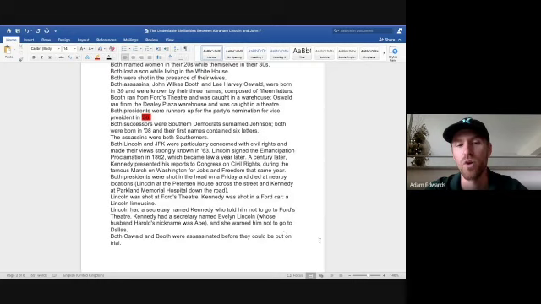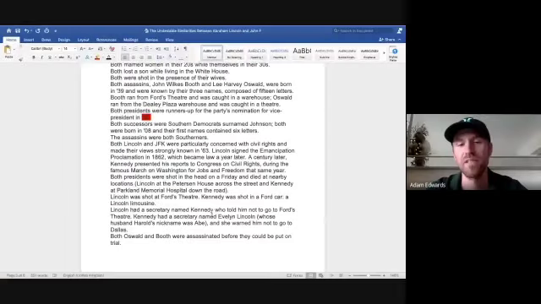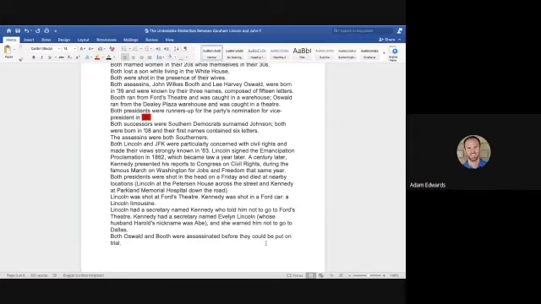Both presidents were shot in the head on a Friday and died at a nearby location. Lincoln at the Peterson House across the street, and Kennedy at Parkland Memorial Hospital down the road. Lincoln was shot at Ford's Theater. Kennedy was shot in a Ford car, a Lincoln limousine. Lincoln had a secretary named Kennedy, just outrageous, who told him not to go to Ford's Theater. Kennedy had a secretary named Evelyn Lincoln, whose husband Harold's nickname was Abe, just like Abe Lincoln, and she warned him not to go to Dallas, of course.